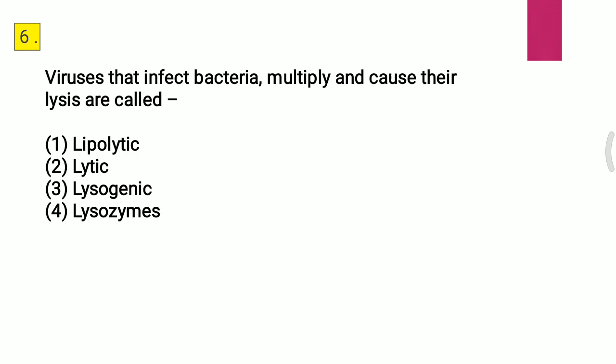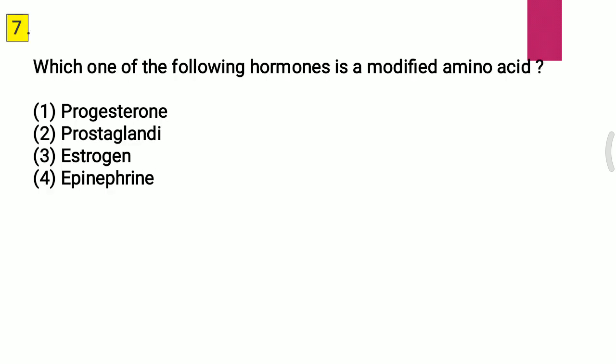Question 6. Viruses that infect bacteria, multiply and cause their lysis are called: first, lipolytic; second, lytic; third, lysogenic; fourth, lysozymes. The correct answer for the sixth question is the second one, that is lytic.